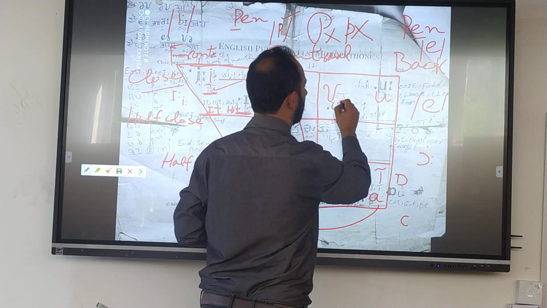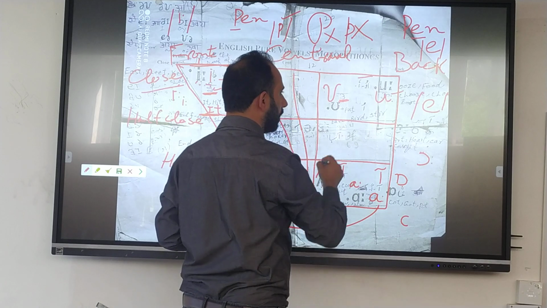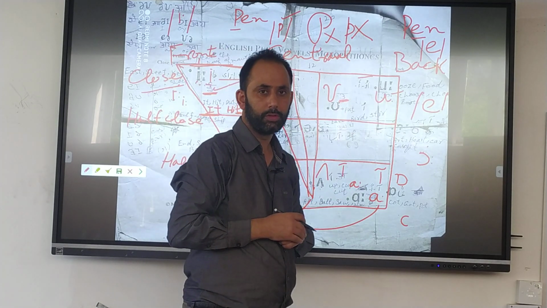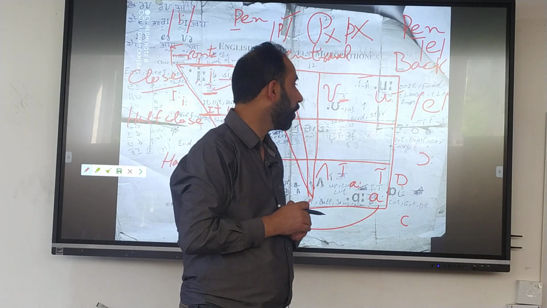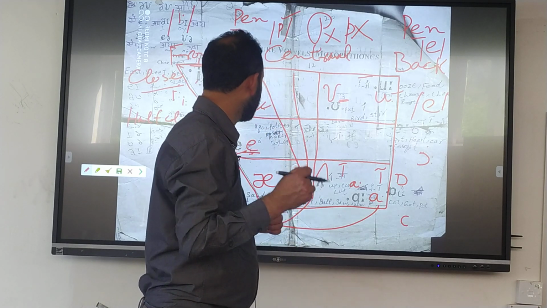Here is written in Hindi. This is Urdu alif ba pesh, and this is long. Food, ooze, choose, boot.